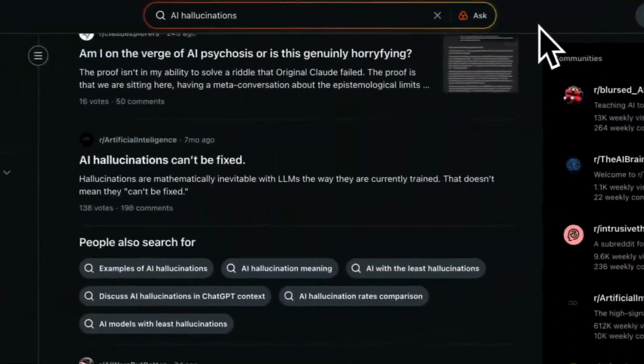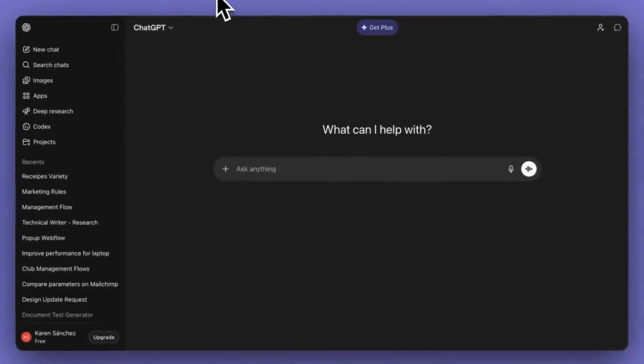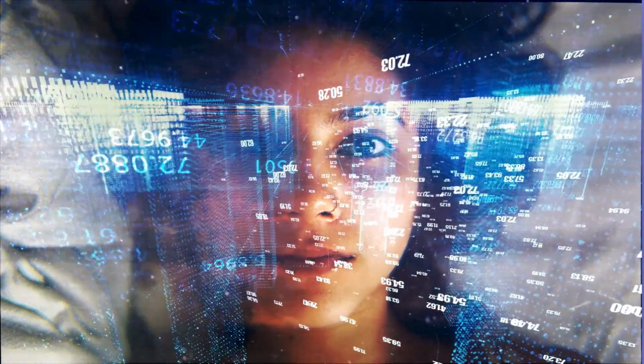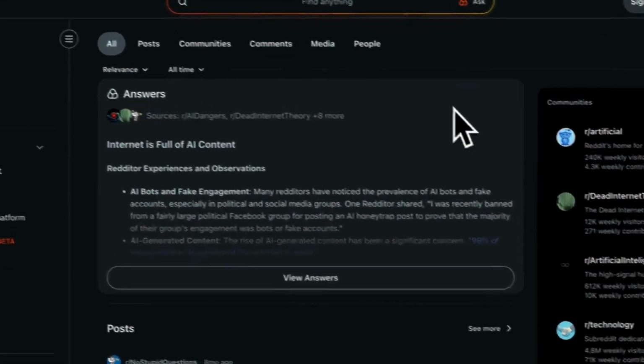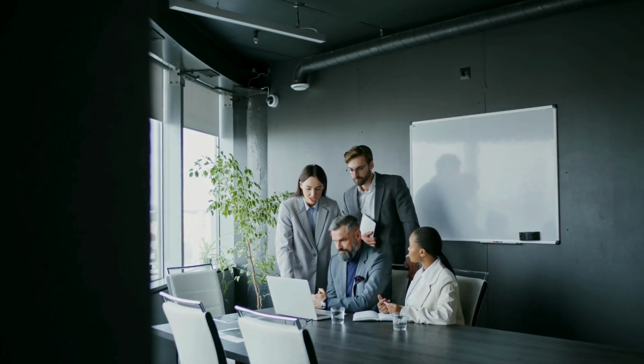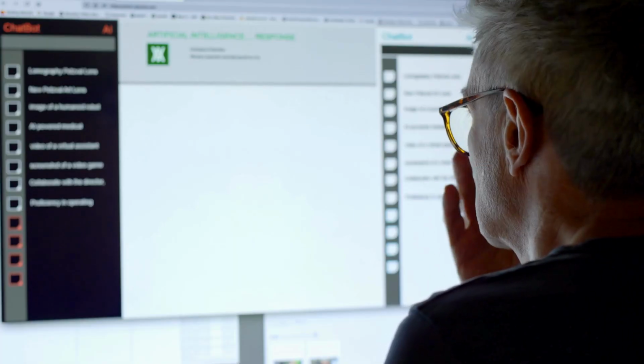Have you noticed how many inaccuracies you find in the results from chatbots like ChatGPT, Gemini, or Claude? Have you noticed how empty and generic the information is all over the internet? Are you worried that your company's privacy might be compromised by the responsible use of artificial intelligence?